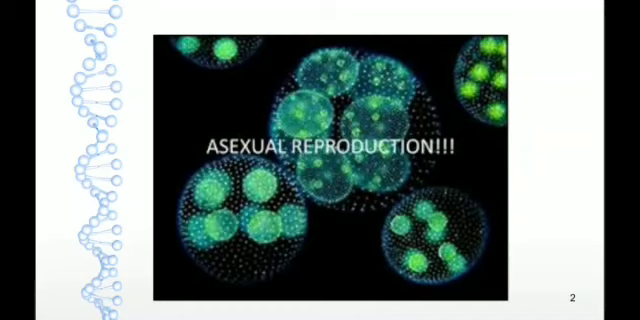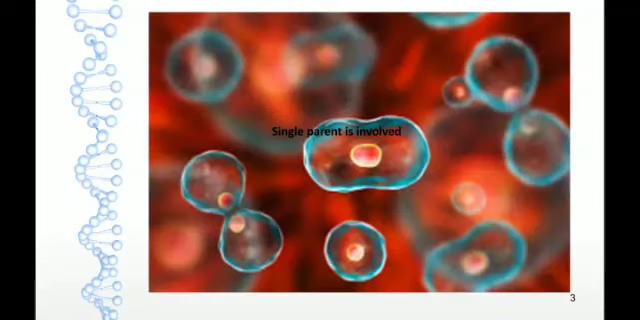In the previous slide, we have already discussed the two main types of reproduction, that is sexual reproduction and asexual reproduction. Today in this slide, we are going to discuss asexual reproduction in detail. Let's begin. The main point of asexual reproduction is that only a single parent is involved.